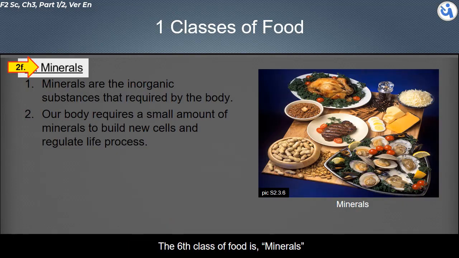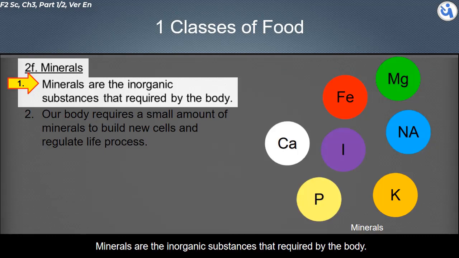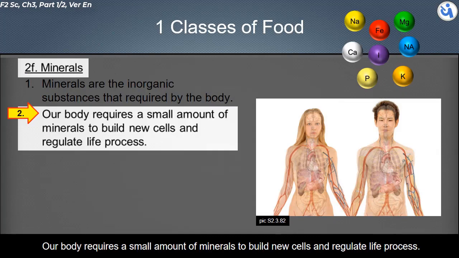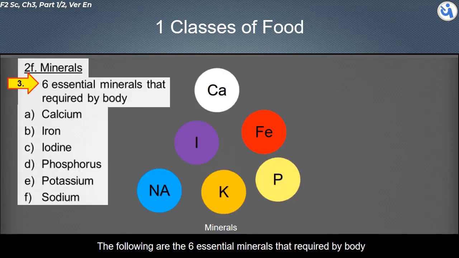The sixth class of food is minerals. Minerals are the inorganic substances that are required by the body. Our body requires a small amount of minerals to build new cells and regulate life processes. The following are the 6 essential minerals that are required by the body.